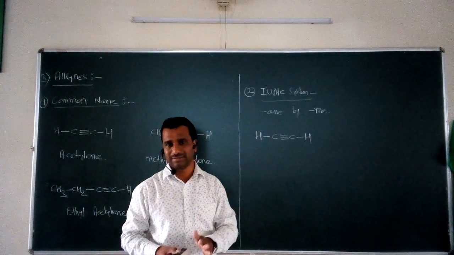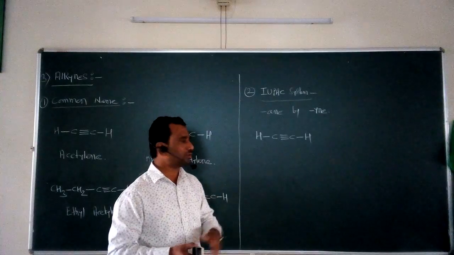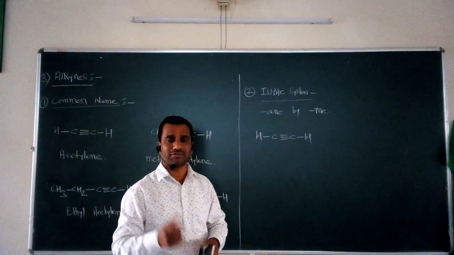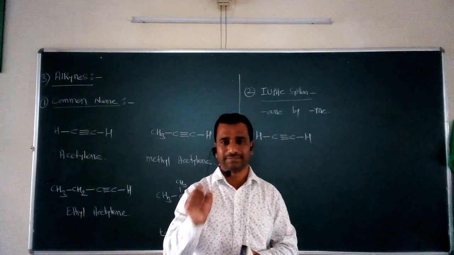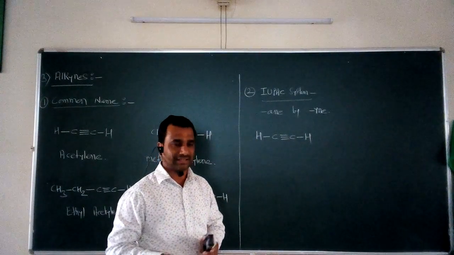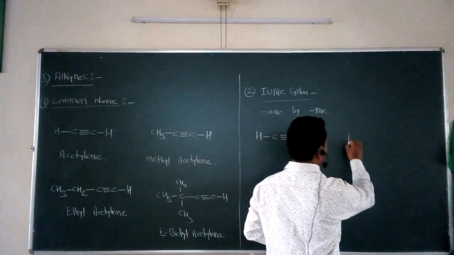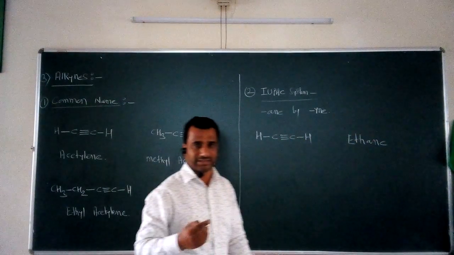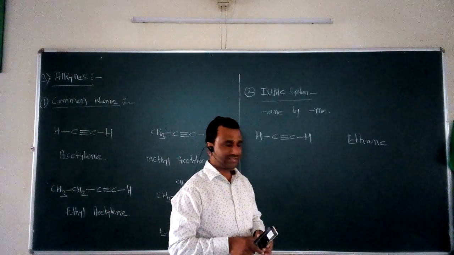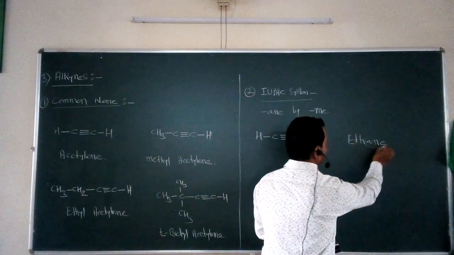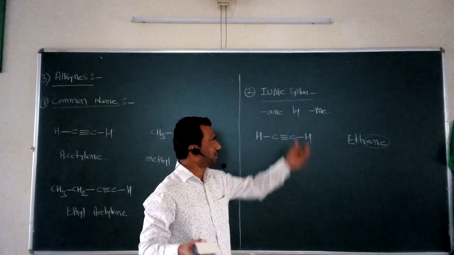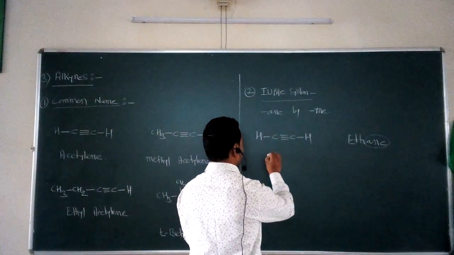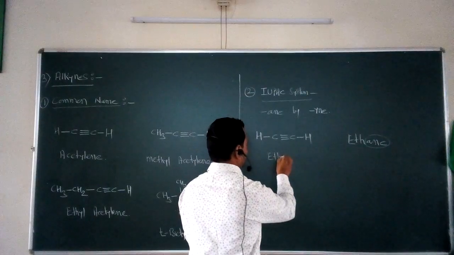So all those rules are similar. Now, if we look toward this compound, it consists of two carbon atoms. So what is the name of the parent alkane? It is called ethane. Ethane is the name of the parent alkane. Now what we have to do is take this last word, ANE, and replace it by the suffix YNE. So what is the name of this compound now? It is called ethyne. This compound has the IUPAC name ethyne.